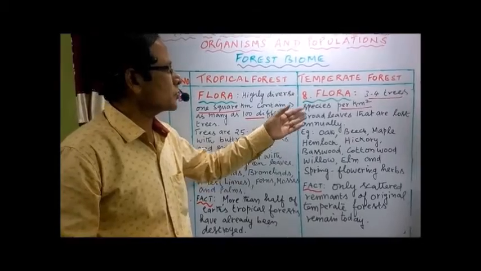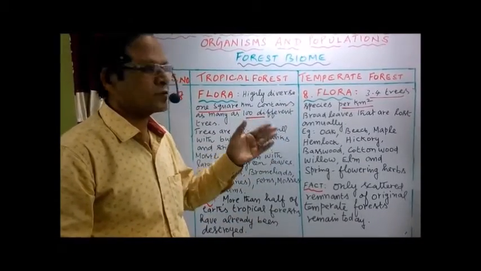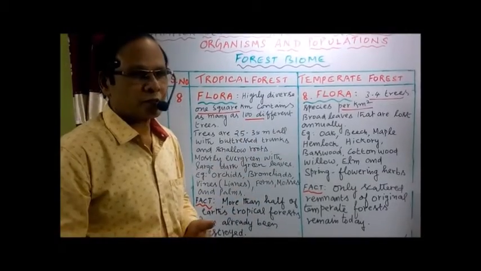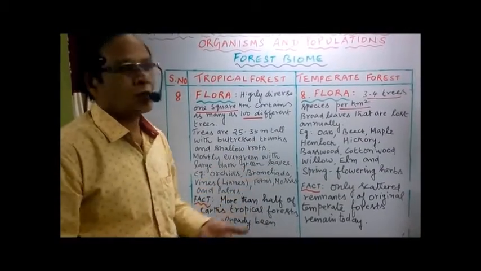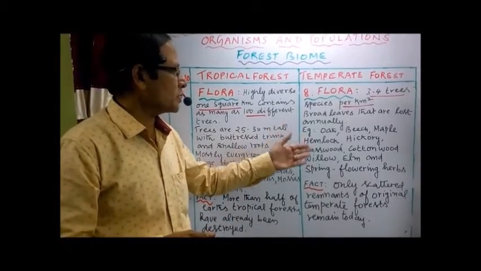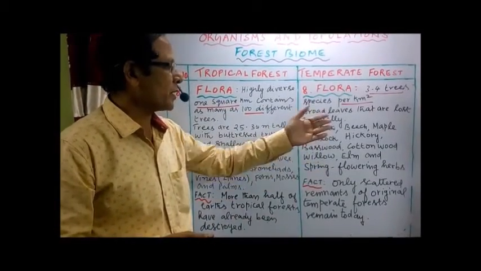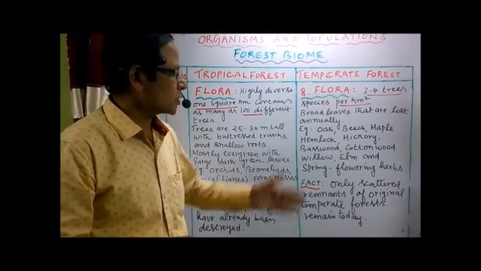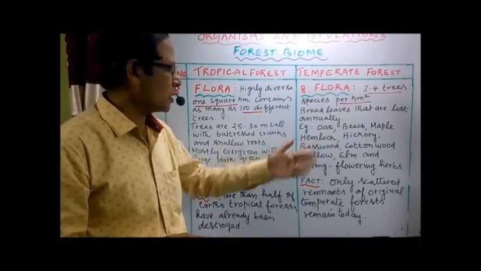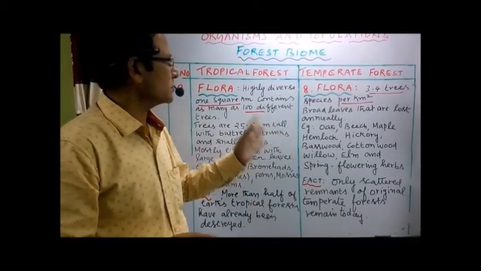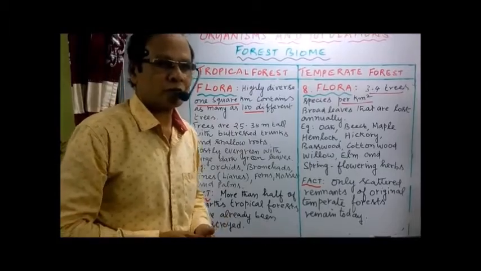Now the trees have broad leaves that are lost annually every year. In temperate forests, the oak trees have large leaves that fall annually. Then the plants are oak, beech, maple, hemlock, hickory, basswood, cottonwood, willow, elm and spring flowering herbs. That's about the vegetation of these two forests.